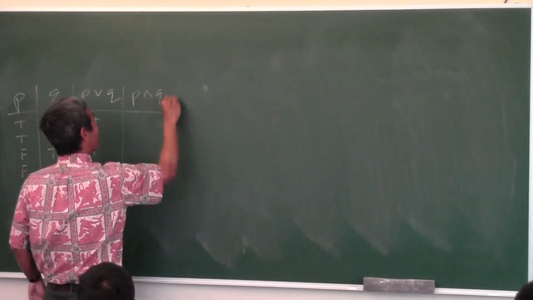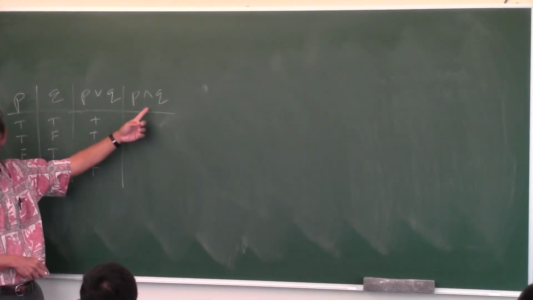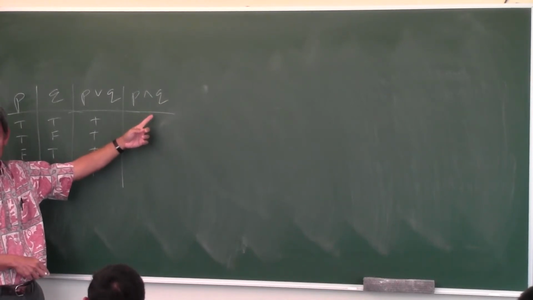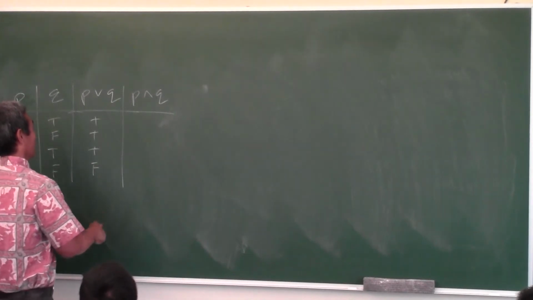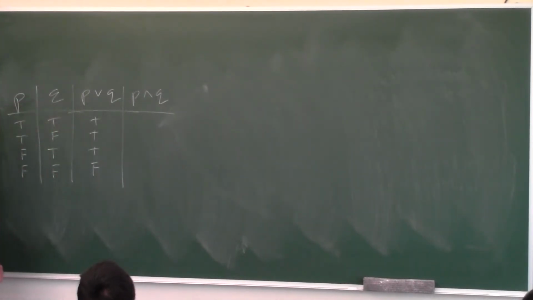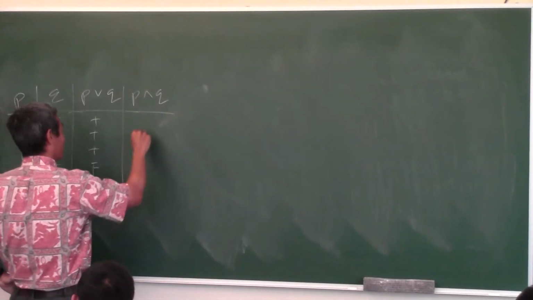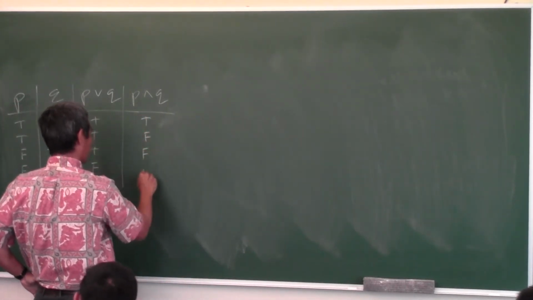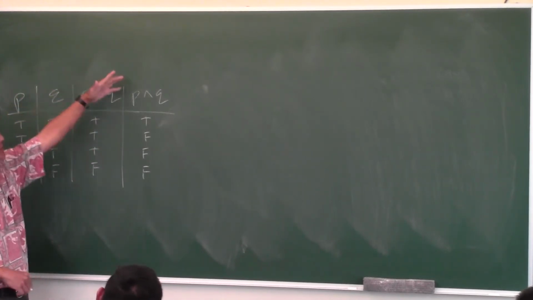Then we learned AND, P and Q. What's the formal way of saying this? The conjunction of P and Q. Mr. Park, do we have to know that? No, you don't have to know anything in this class. It's optional. True, false, false, false. Can you keep that straight? Disjunction is or, conjunction is and.